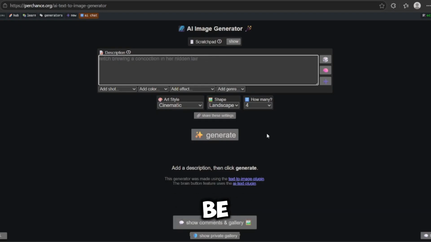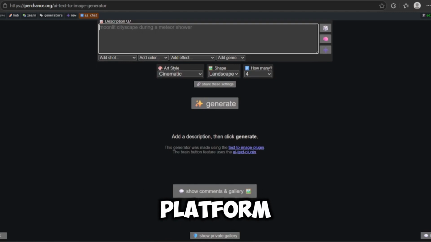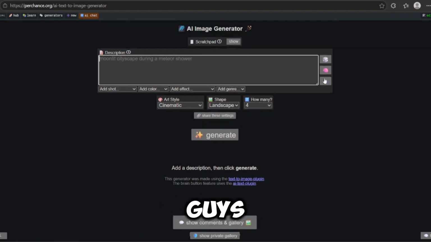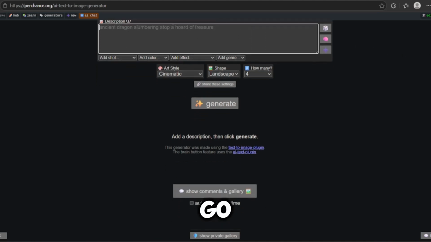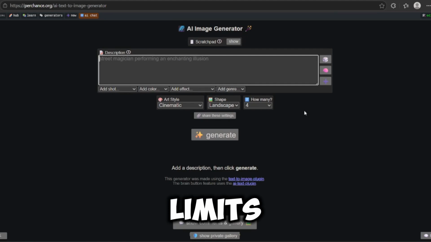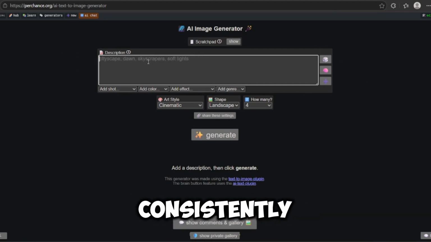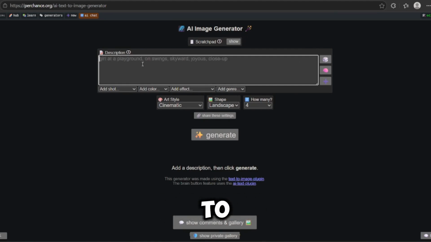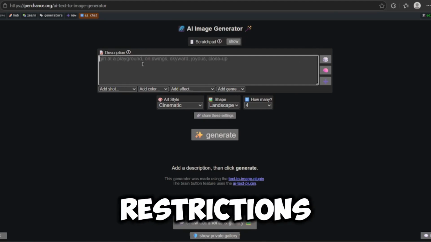So first, we're going to be looking at Perchance. And a lot of you already know this platform, but I'm bringing it back again for you guys because honestly, Perchance is still one of the most free and unlimited image generation tools you're going to find right now. Over time, we've seen a lot of tools come and go, and most of them eventually introduce limits or paid plans. But Perchance has consistently remained one of the top options when it comes to generating images freely without restrictions.